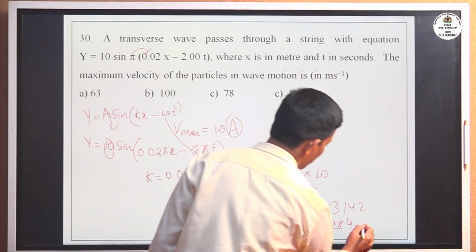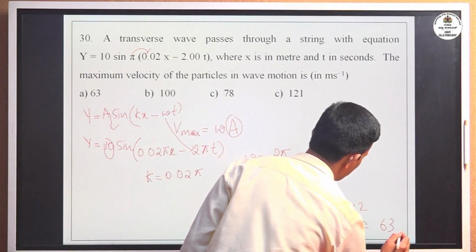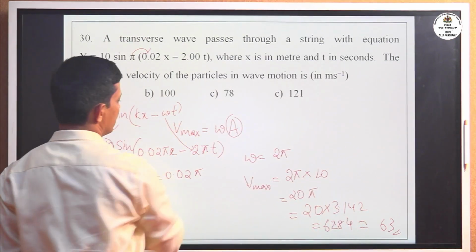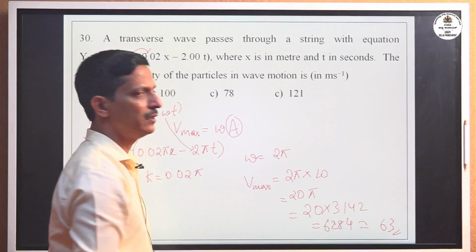Rounding up, this is nearly equal to 63. The correct option is 63. Understood now?